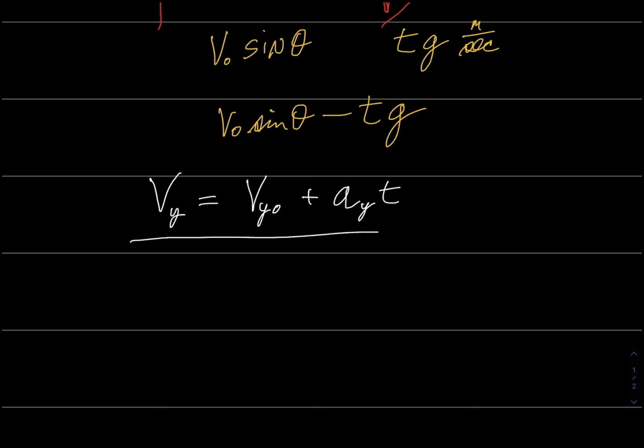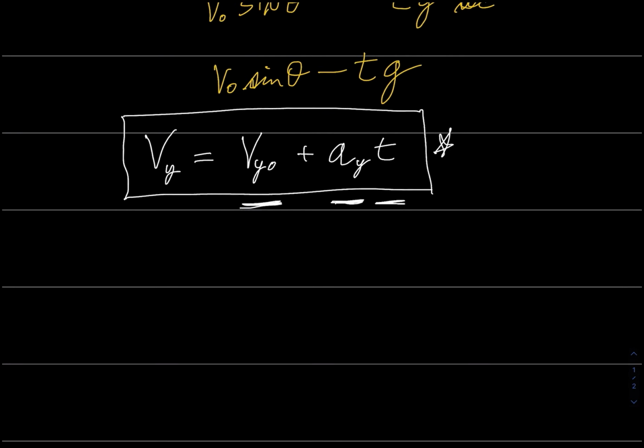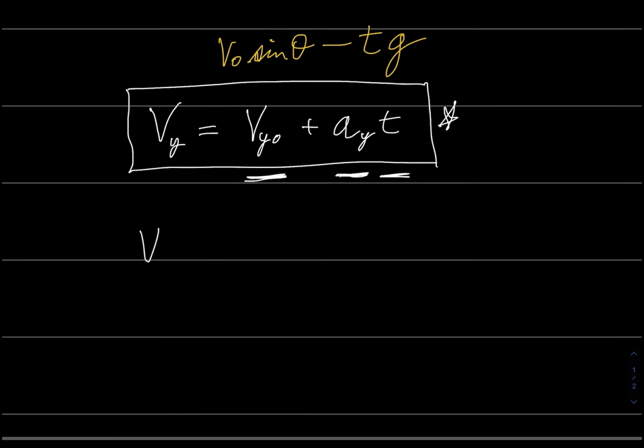This is a very basic equation, and you should understand this thoroughly. Your velocity changes based on how long you've been accelerating. Okay, so your velocity in the y direction equals your initial velocity, which is v sub naught sine theta, plus your acceleration times time.